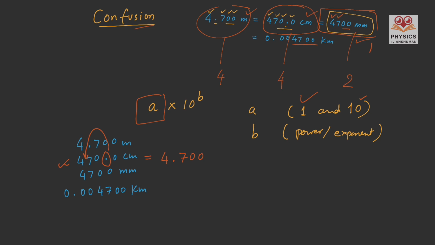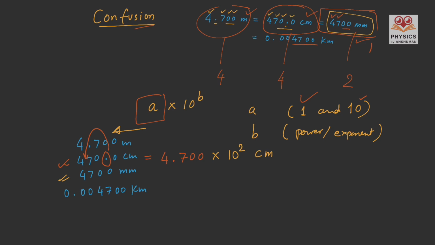And we moved the decimal before 2 digits. Whenever we move the decimal to the left side, the other part of this scientific notation, that is 10 to the power B, gets a positive exponent. So B will become positive. If we move 2 digits to the left, the power will be 2. And we will write the same unit, centimeters.